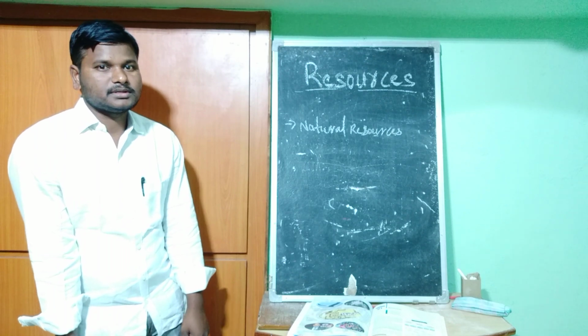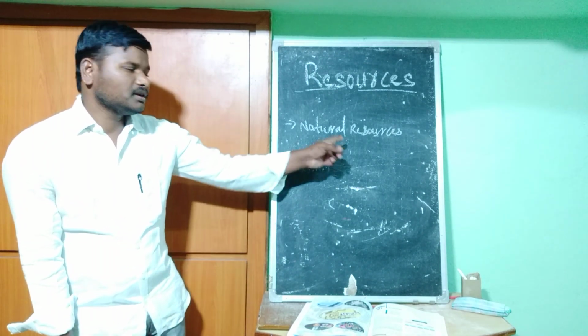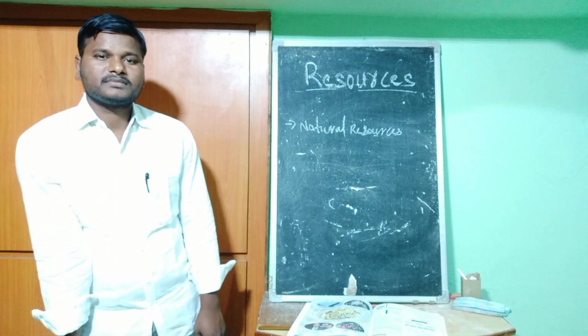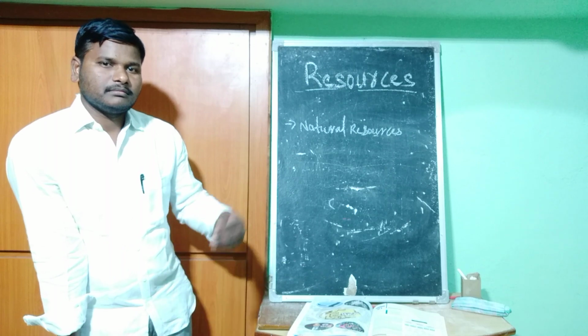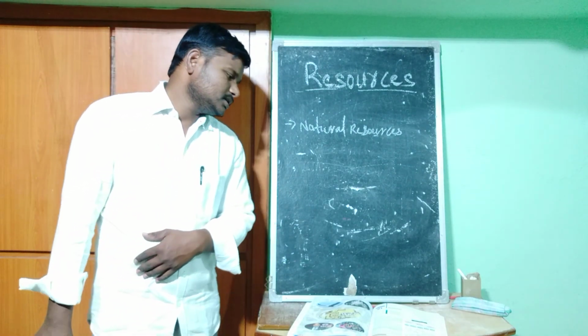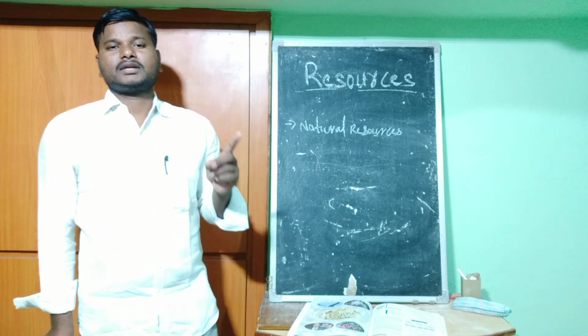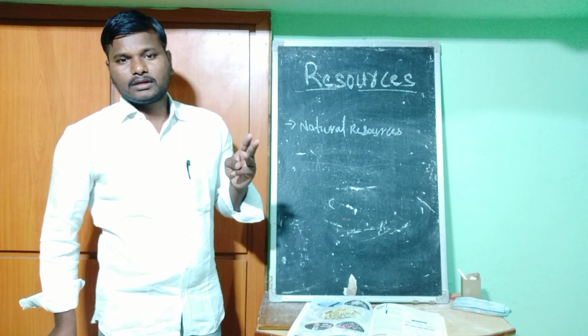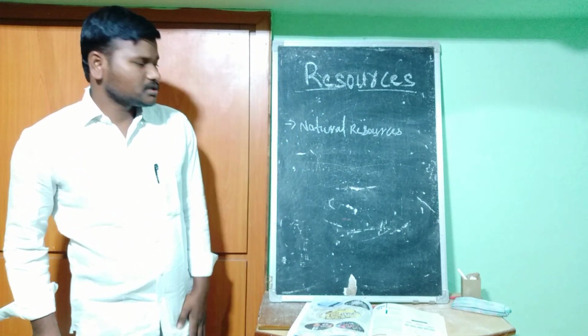But these resources are classified into three types. First one is natural resources. Second one, human made resources, that is man made resources. Third one, human resources. First we are going to see about the natural resources.